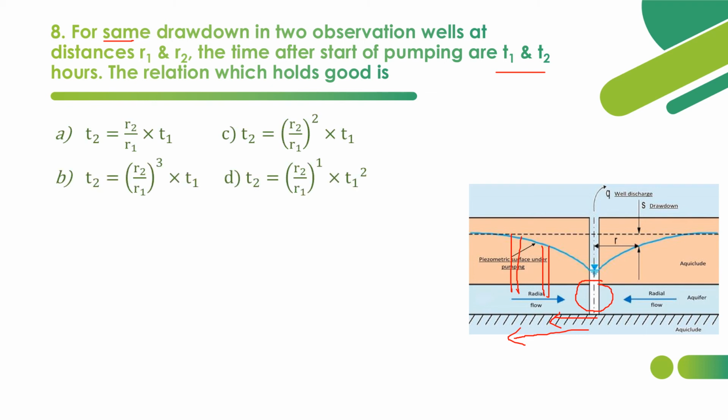Four options are there, A, B, C or D. So what is the correct relation? This will be based on the actual formula, in which we consider the other parameters as constant except the time and the radial distances.